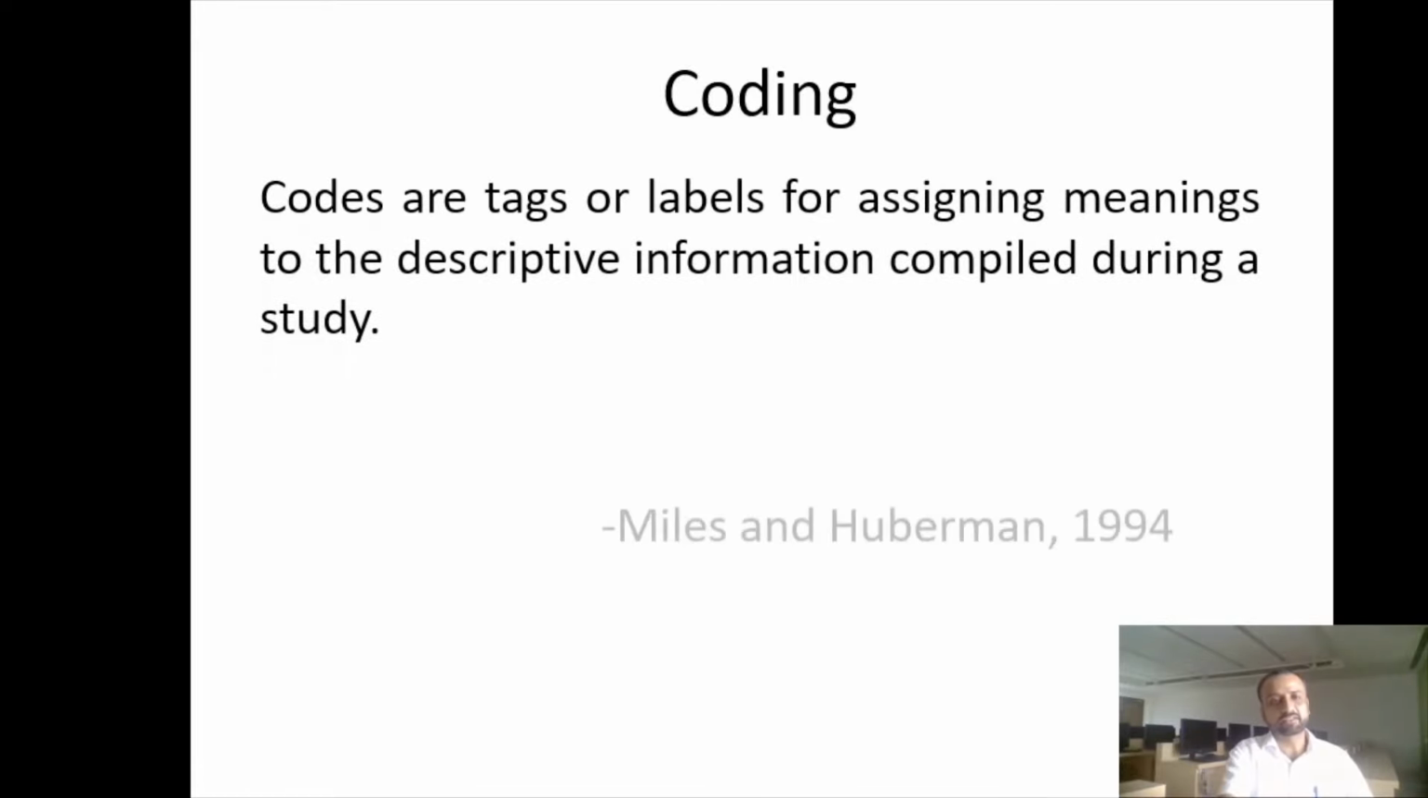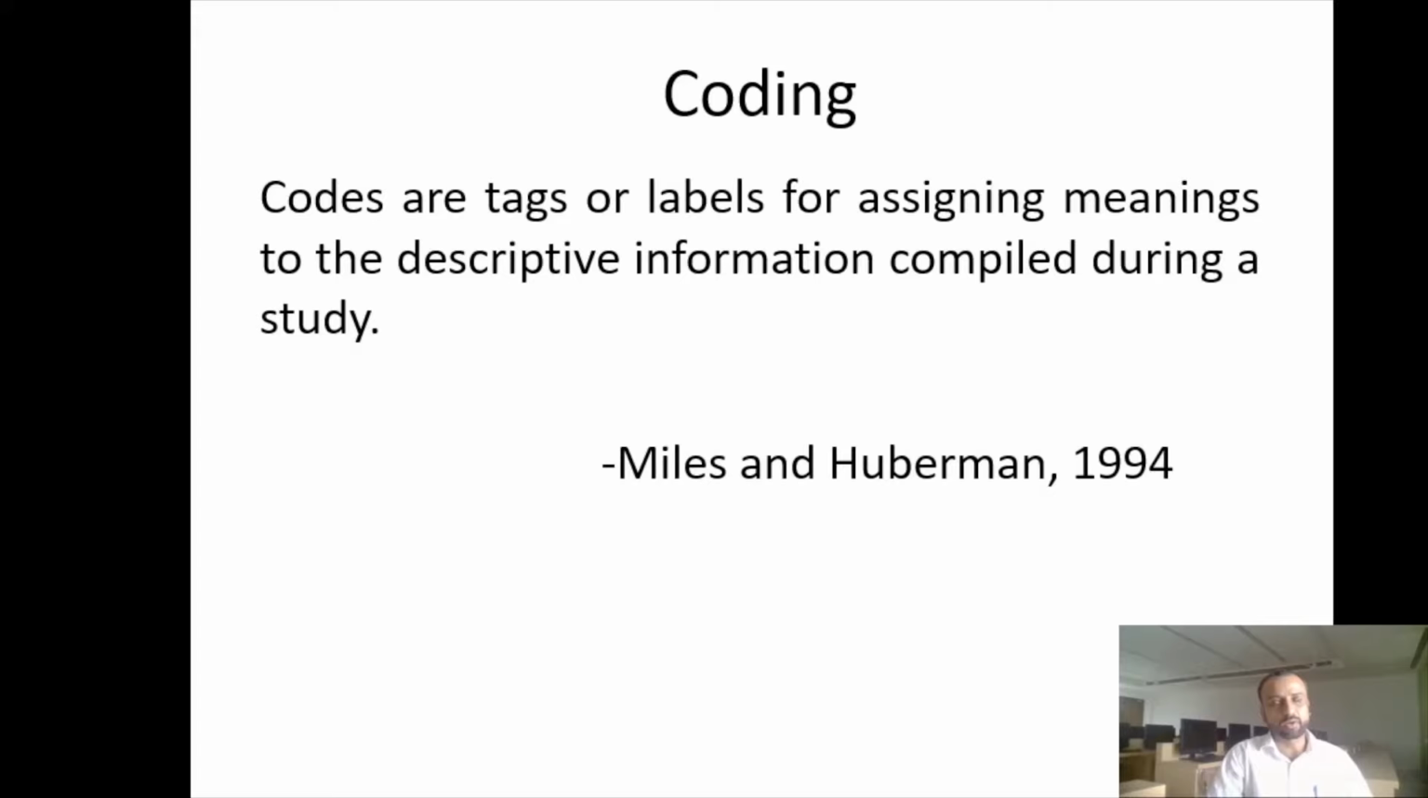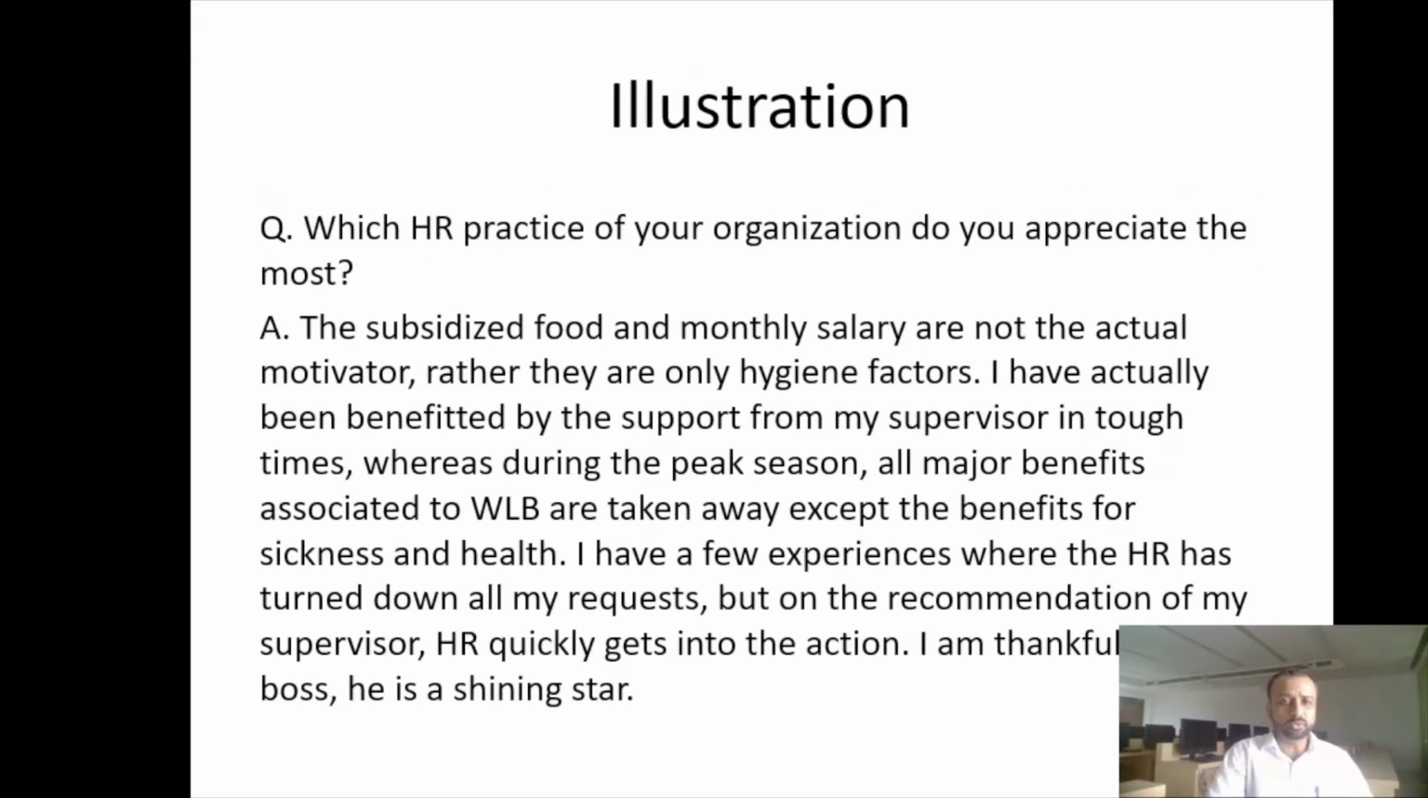Now, the most common term that a qualitative researcher is involved in is the process of coding. Coding looks easy because the definition says that codes are the tags or labels which are assigned to any descriptive information that you have compiled during the research. So you are trying to flag or tag similar transcripts or similar descriptive information into a similar group or similar bucket.